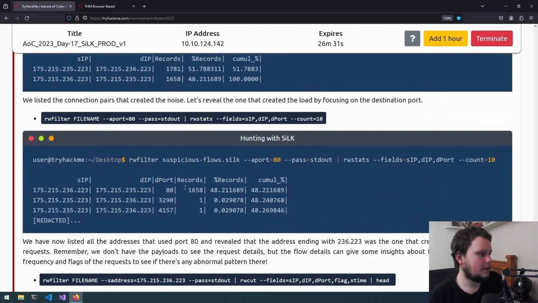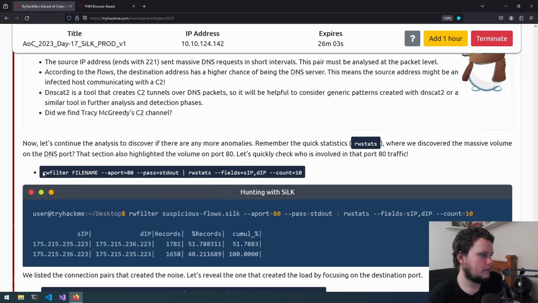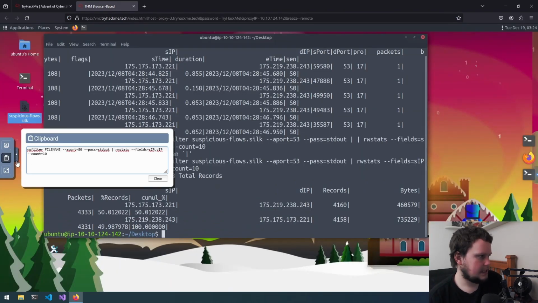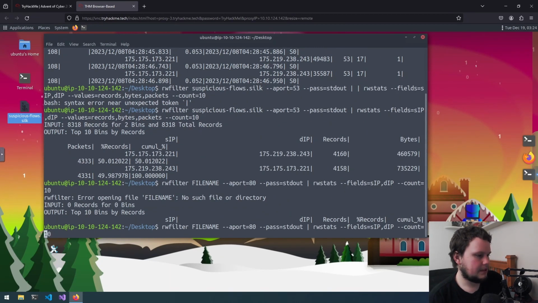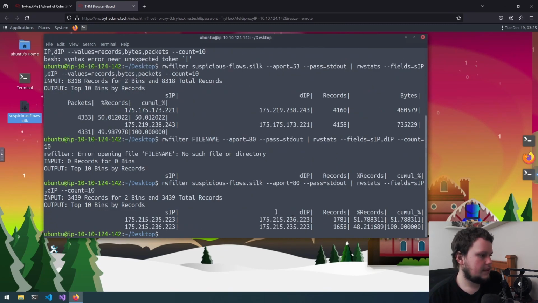So we'll probably need to go back up here and figure that one out. So what we'll do is grab this one, which is looking at port 80 requests. So paste that to there, paste that to here, run that, and we must not forget to change the file name, suspicious-flows.silk. And we have two IP addresses which make a bunch of requests to each other. So that's most likely the first one that is making those requests.